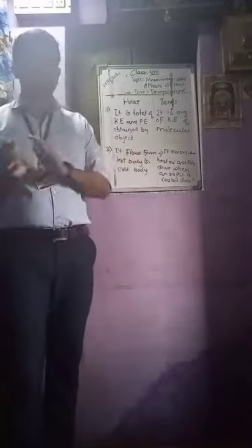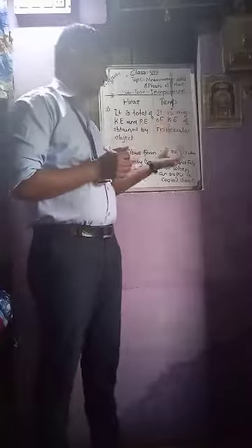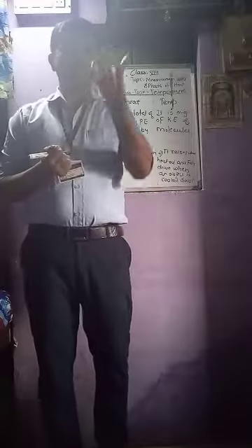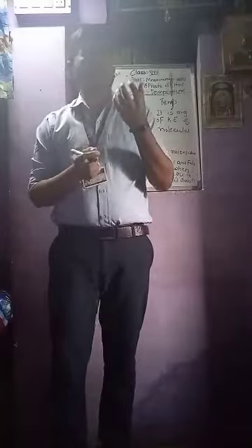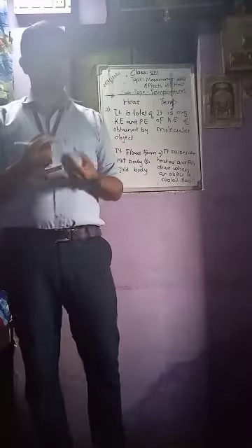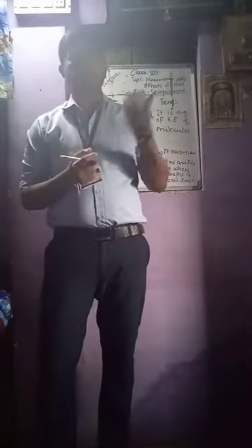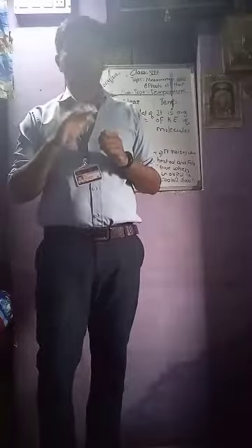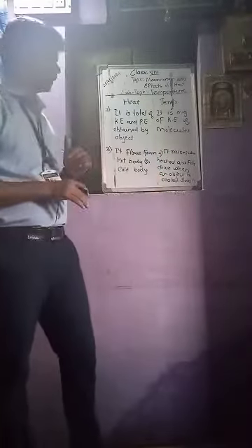So what is our third difference? It flows from hot body to cold body, and in temperature it rises when we give heat to an object, the temperature gets raised, and when we put the object in a stationary condition, then automatically the temperature of the object gets cooled down. So we can say when we give heat to an object, it raises its temperature, and when we put it in a stationary condition, then the temperature of the object gets cooled down.